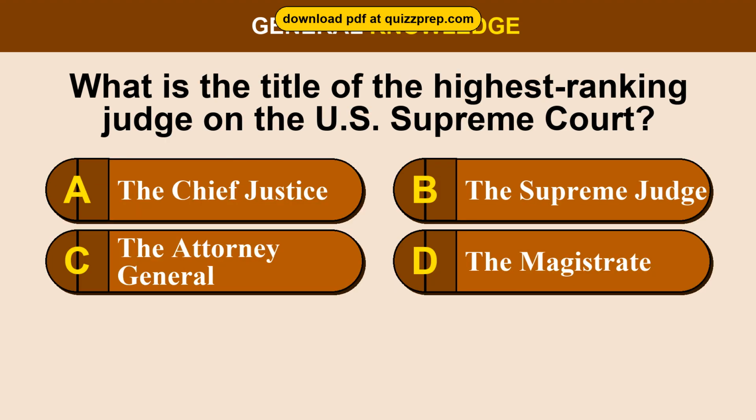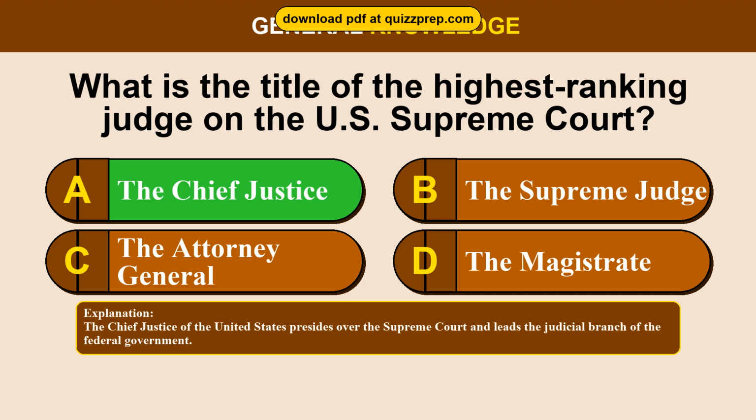Question 94. What is the title of the highest-ranking judge on the U.S. Supreme Court? Option A, the Chief Justice. Option B, the Supreme Judge. Option C, the Attorney General. Option D, the Magistrate. The correct answer is option A, the Chief Justice. The Chief Justice of the United States presides over the Supreme Court and leads the judicial branch of the federal government.